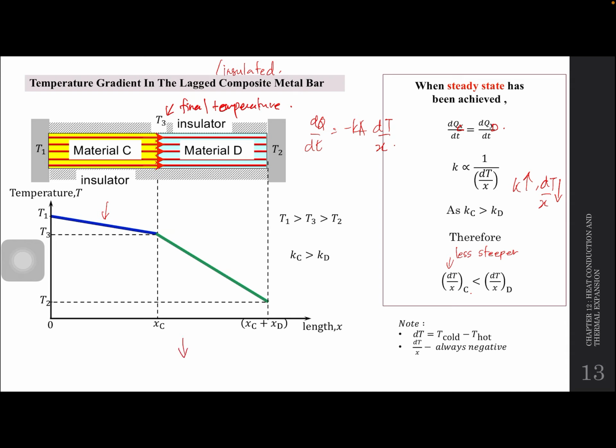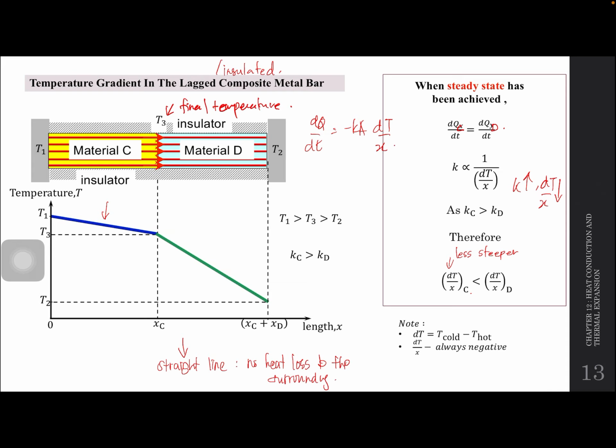Straight line sebab no heat loss to the surrounding. Okay, so maksudnya the change of temperature in term of x will be less lah, steeper dekat sini.